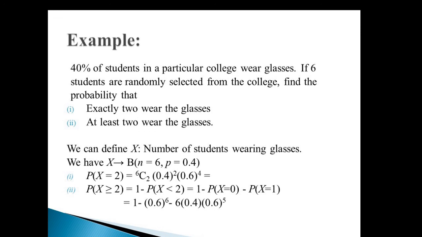1 minus probability x is equal to 0. By putting x is equal to 0 in the probability mass function, we get it as 0.6 raised to 6. And by putting x is equal to 1, we get 6C1, that is 6, into 0.4 raised to 1 into 0.6 raised to 6 minus 1, that is 5. This is the probability. This way we can get examples on binomial probability distribution where a Bernoulli trial is repeated a number of times.